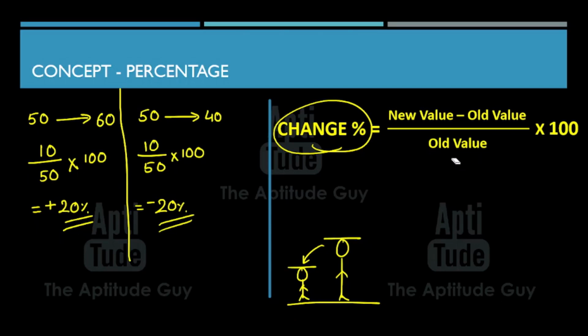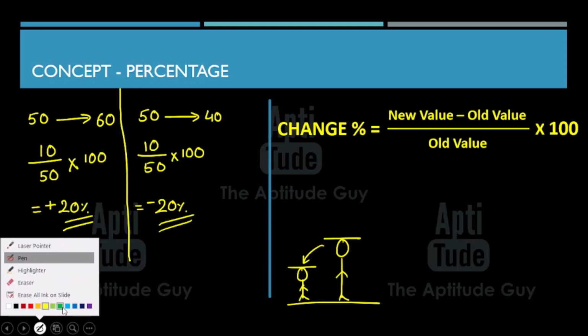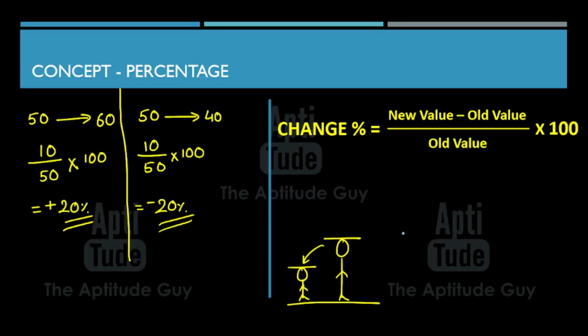That is why the old value is in the denominator. Old value or initial value. Okay. So in percentages, if we understand the numerator and the denominator, then we are done with most of the silly mistakes. If you understand how to put the numerator and denominator in the formula, then 50% of the silly mistakes that you make will go right out of the window.